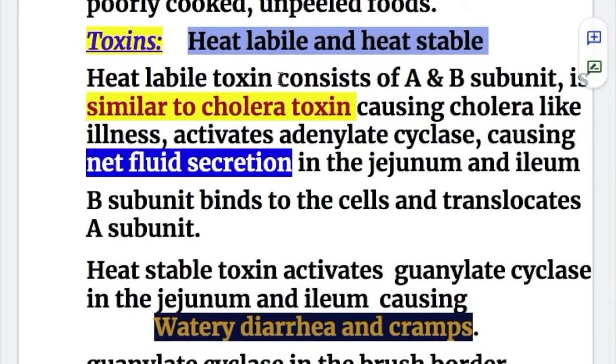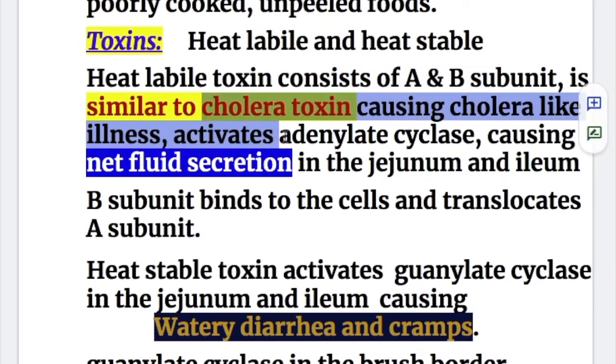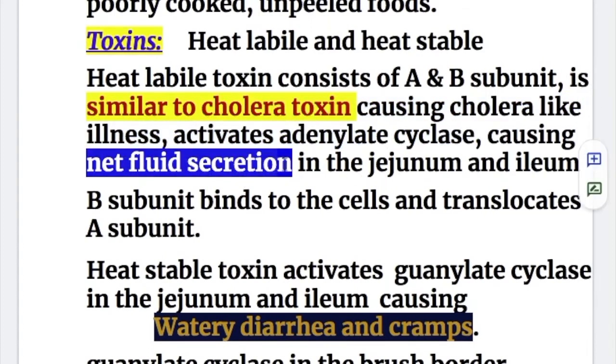Heat labile toxin consists of A and B subunits and is similar to the cholera toxin, causing cholera-like illness that activates adenylate cyclase, increasing cyclic AMP and causing net fluid secretion in the jejunum and ileum. So it's affecting the small intestine, unlike enterohemorrhagic E. coli.